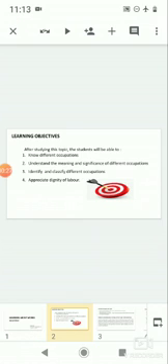The objective of learning this topic is to know that there are various occupations that people pursue to earn their livelihood, to understand the meaning and significance of different occupations, and to identify and classify different occupations. Last but not the least, to appreciate the dignity of labor, that is, we must understand that all occupations play an important role in our society and help our nation to grow.